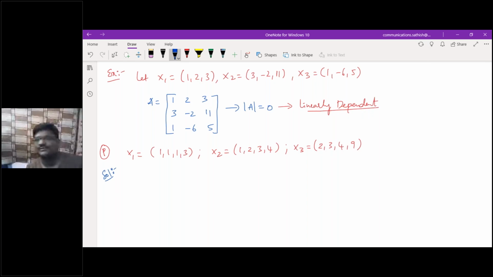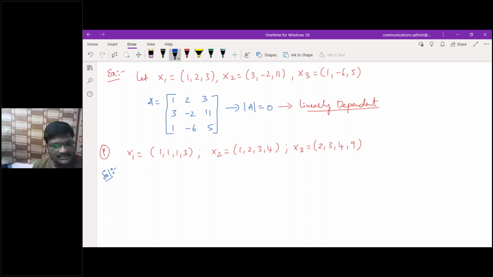How do you have to solve it? You have 3 rows and 4 columns. So for more than third order, you have to perform what? Row echelon form. Yes, row echelon form. Come on, do it fast and give me the answer.